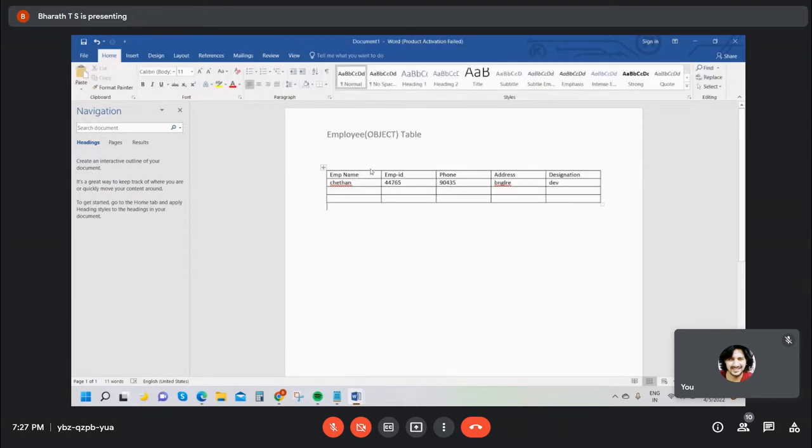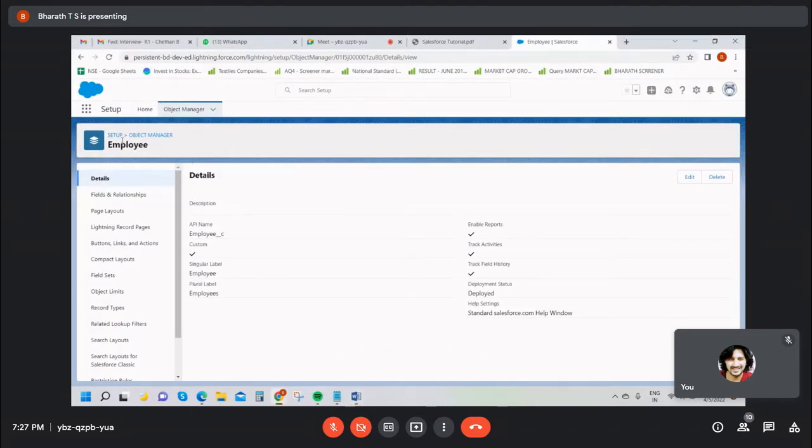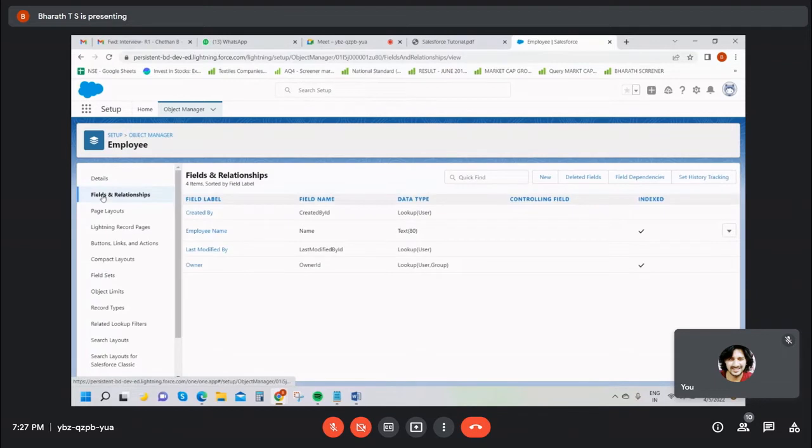Now the header, this is called fields in Salesforce: employee name, ID, phone, address, and designation. Simple, guys. So this is an object. Object is created. Then next you can create fields. Just click on the Fields and Relationships button. See guys, the fields are already created. These are called standard fields in Salesforce. Salesforce provides some standard fields. Employee name is already created.